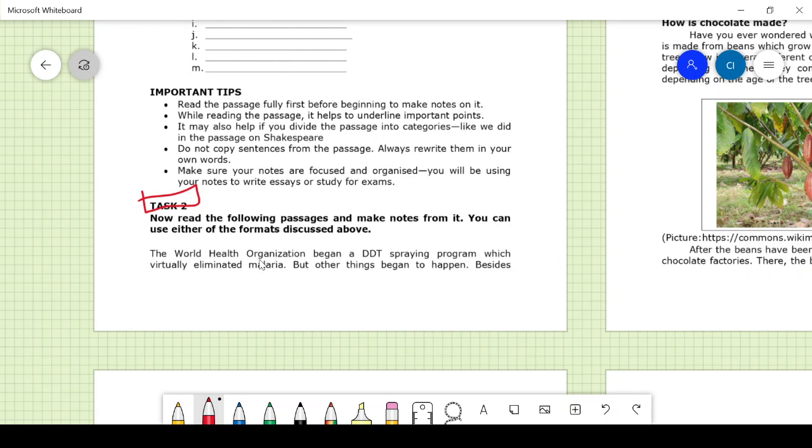You can use either the farmers discussed above. The World Health Organization began using DDT. This DDT is dichloro diphenyl trichloroethane. It's an insecticide, used to kill pests and spread over agricultural places and products, and it is found to have some side effects on human beings. Frequent use of DDT is not advisable, but where there is no way out, the farmers and agricultural people use DDT, which virtually eliminated malaria. This was capable of eliminating malaria, but other things began to happen.